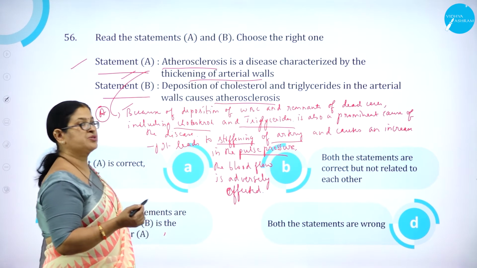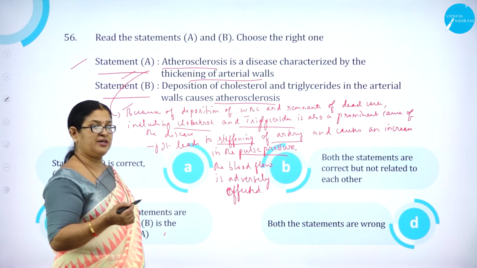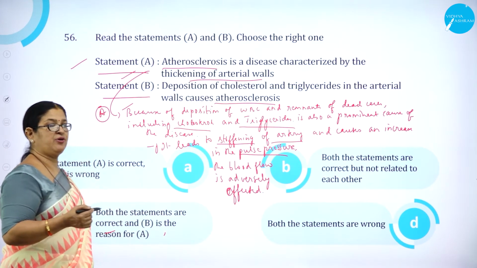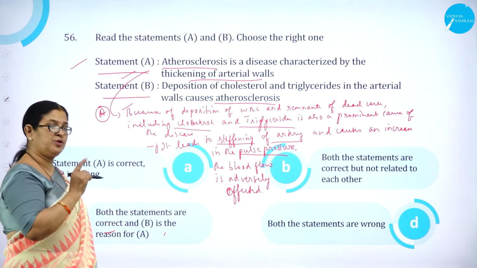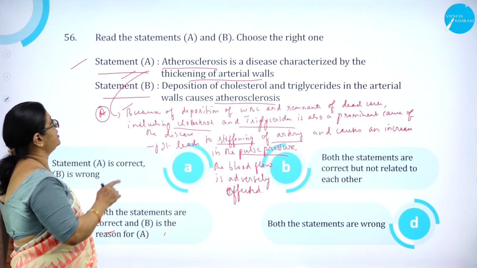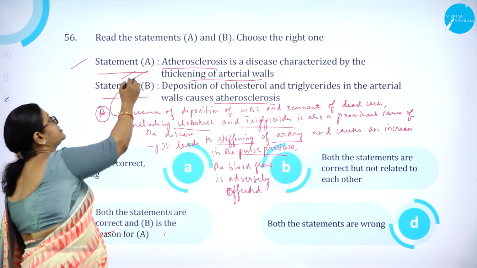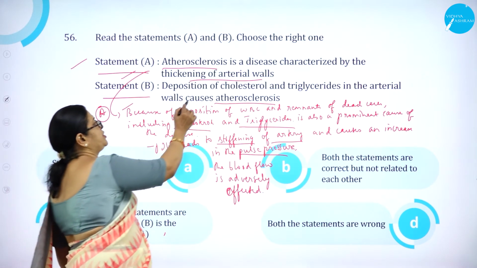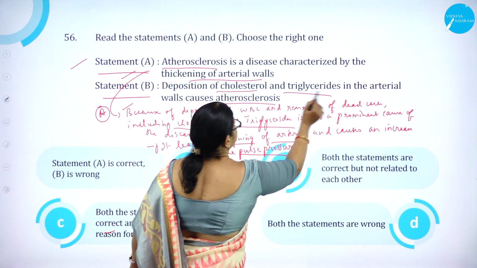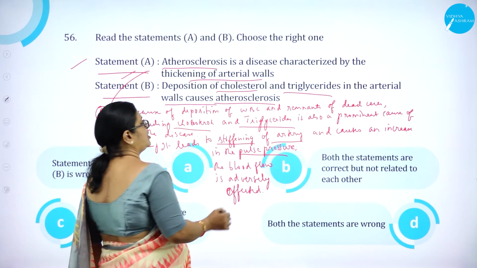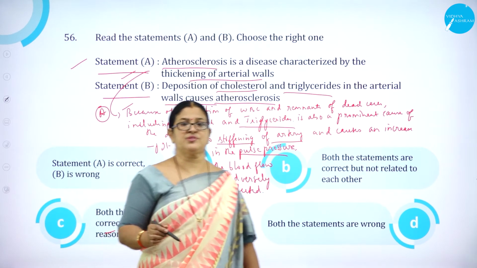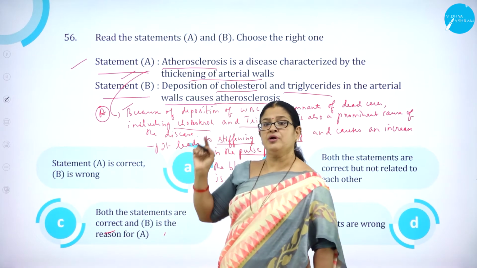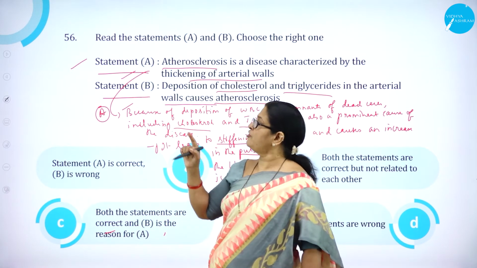So obviously it is going to affect the blood flow. So which is the right option? Both the statements are correct, and statement B is the correct reason for A. Why does atherosclerosis happen? Due to the deposition of cholesterol and triglycerides in the arterial walls. So B is the right reason for A.